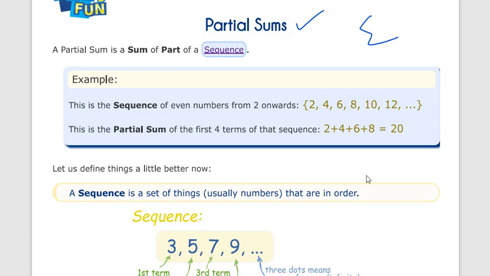We already discussed summation in arithmetic sequence and summation in geometric sequence. But if it is not arithmetic or not geometric, then how do we get the summation of all the numbers? So this is the basic rule of partial sum and its properties we will discuss.